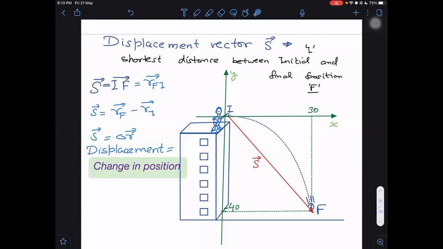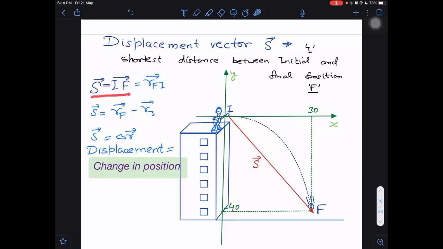So anyway, see here. Did you listen to displacement? Displacement is the shortest distance between initial and final position. Sir, we listened to the definition, but please also write down the formulas. No problem. I will discuss that formula.